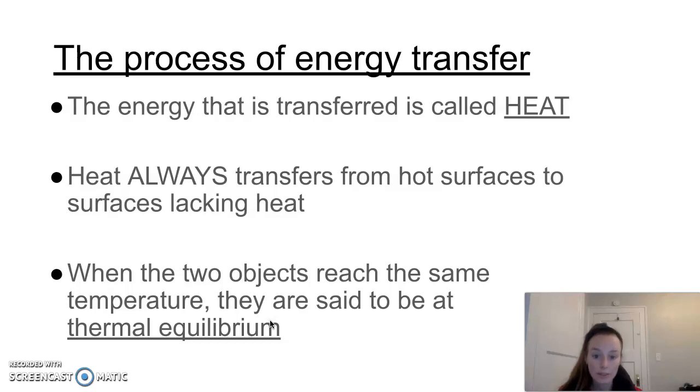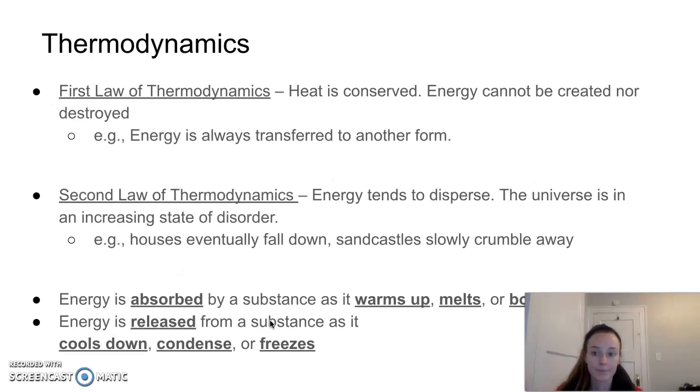And heat always transfers from hot surfaces to surfaces lacking heat. So for example, if your computer is hot because it is running, the heat will transfer first from your hot laptop to your hands. That might be lacking heat, not quite as hot, and that is how your hand warms up and feels that. When the two objects reach the same temperature, they are said to be at thermal equilibrium. So when they reach the same temperature, maybe they're both at 80 degrees Fahrenheit, would be pretty hot. That would mean they both have reached thermal equilibrium.